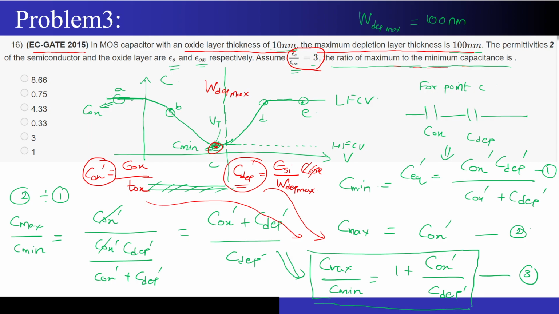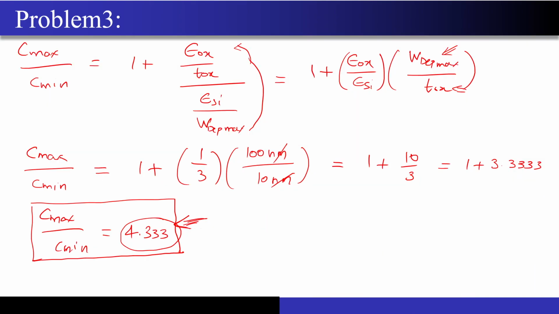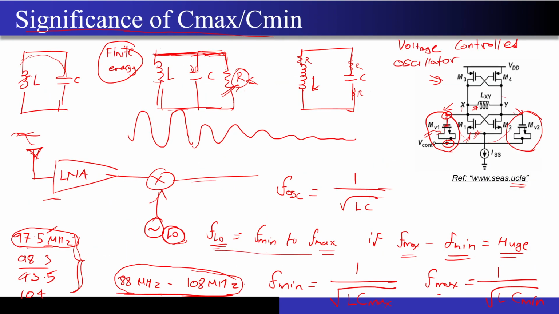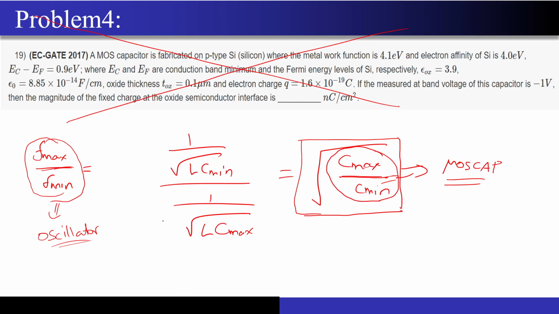So it was not just for testing your intelligence to apply the formulas. It is also some kind of insight: you should look into circuits like this and see why the MOSFET Cmax to Cmin ratio matters when you go into circuit analysis and all. I hope this was very clear. Any doubt in this particular question?